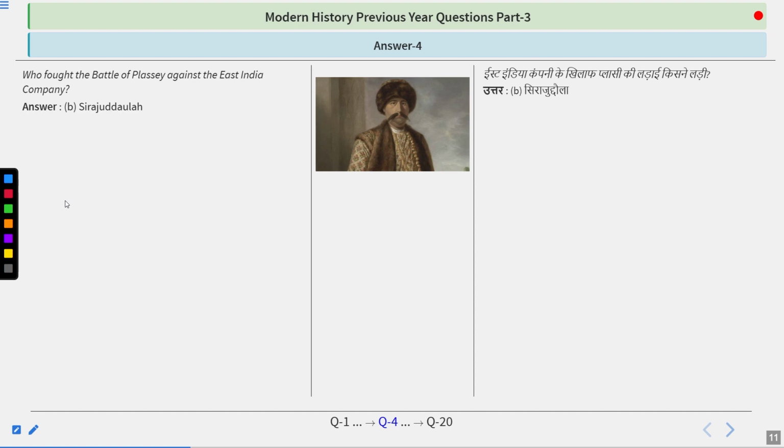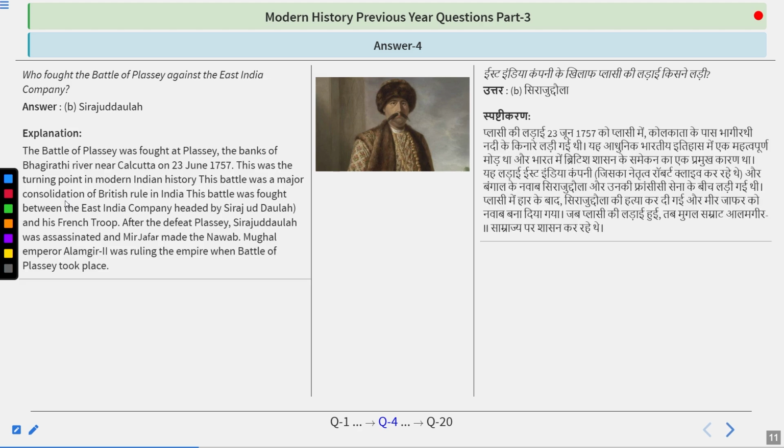The Battle of Plassey was fought on the banks of the Bhagirathi river near Calcutta on 23rd June 1757. This was a turning point in modern Indian history, and a major consolidation of British rule in India. The battle was fought between the East India Company and Sirajuddaula, along with his French troops. After the defeat at Plassey, Sirajuddaula was assassinated and Mir Zafar was made the Nawab. Mughal Emperor Alamgir II was ruling the empire when the Battle of Plassey took place.